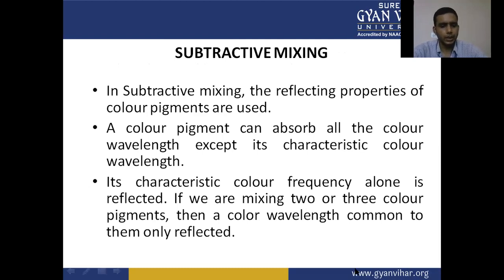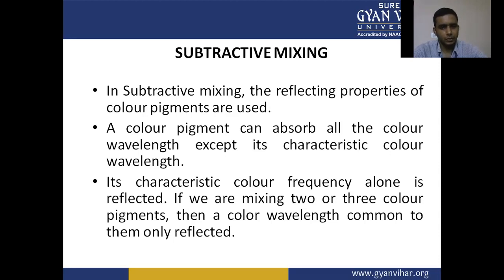Next theory, after discussing the additive theory and complementary colors, the next mixing theory in color theory fundamentals is subtractive mixing. In subtractive mixing, the reflecting properties of the color pigments are used. The color pigment can absorb all the color wavelengths except its characteristic color wavelength. Its characteristic color frequency alone is reflected.